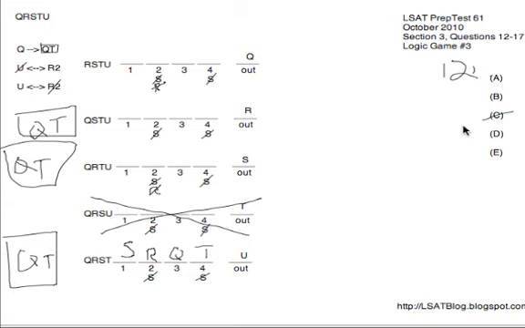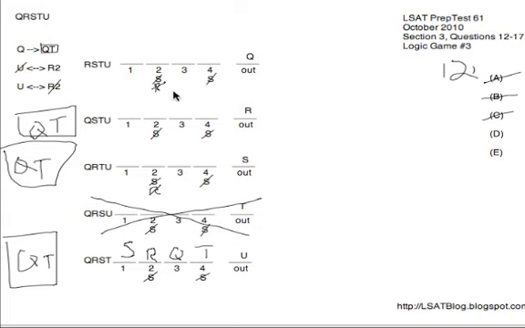Next, we could use the rule that S is never on 2 or 4 anywhere. So scanning through the choices there, we see that choice B violates this, having S on 2. We could also use the rule that when we have U, we do not have R on 2. Scanning through the choices, looking for violations there, choice A has U, yet does have R on 2. That's unacceptable, so A is gone, and we're down to D and E. Of course, choice D was okay with that because we had U, yet did not have R on 2.